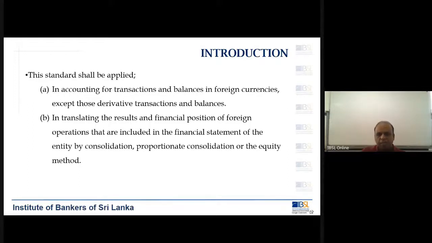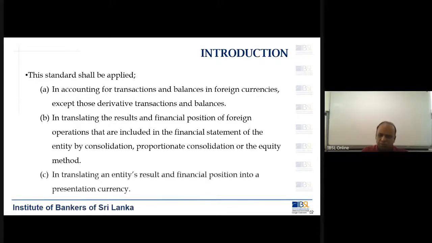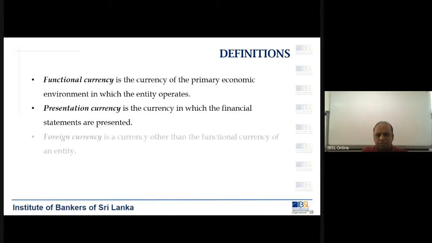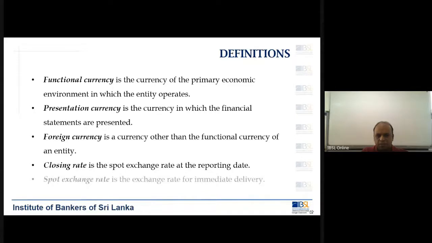So in translating an entity's results and financial position into presentation currency, there will be an impact to the business. And we have to look at some definitions. These five definitions are very important: functional currency, presentation currency, foreign currency, closing rate, and spot exchange rate.